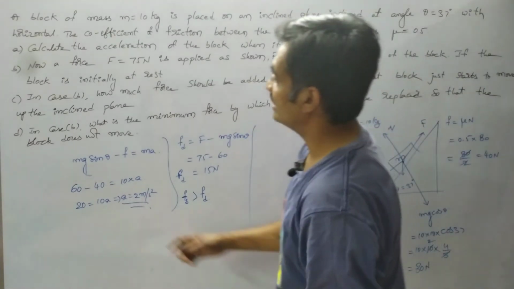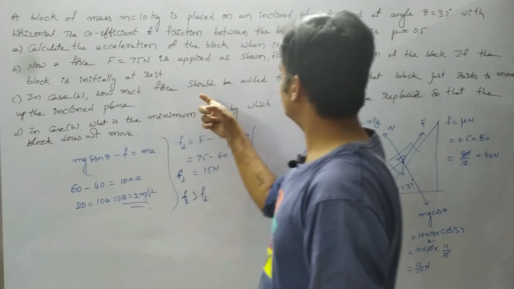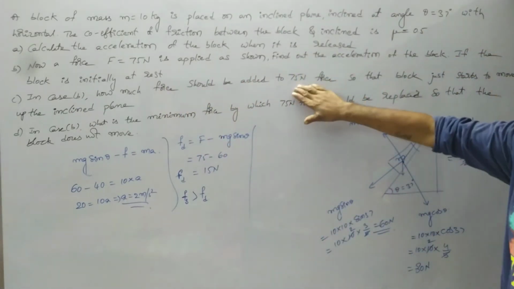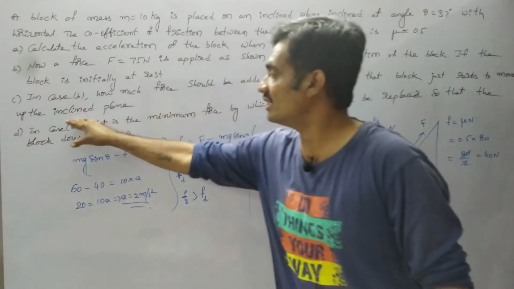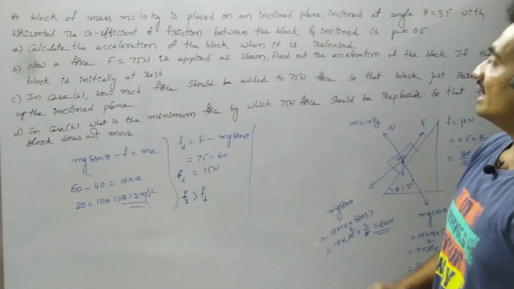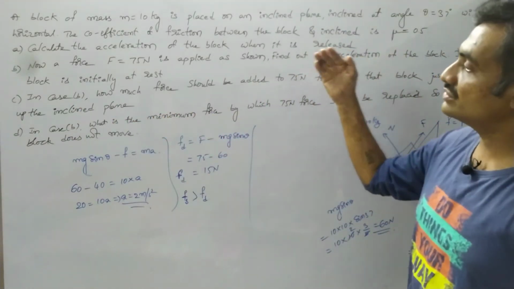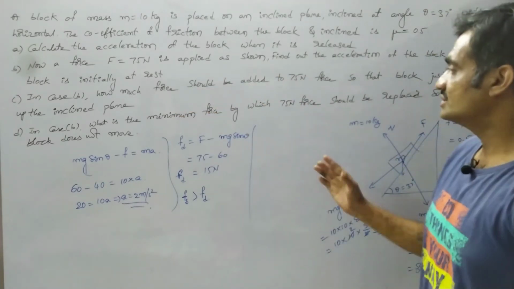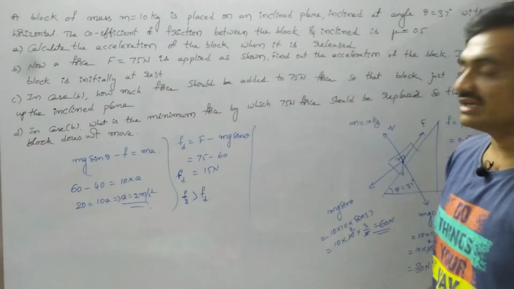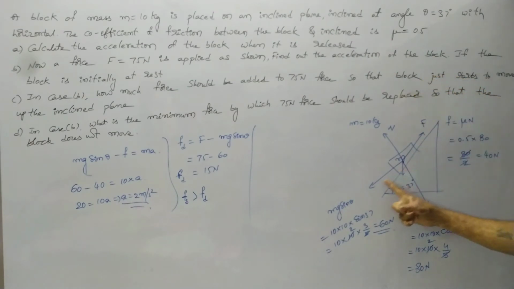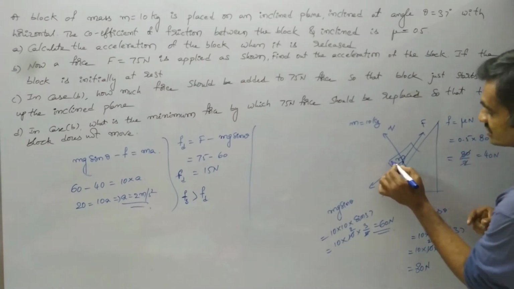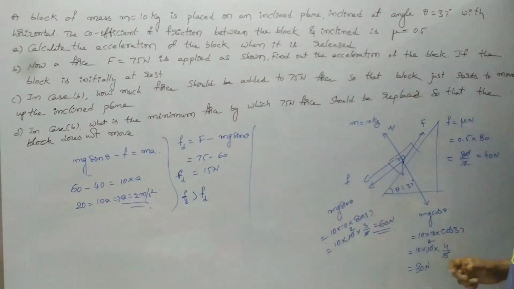And the third point is, in case B, how much force should be applied other than the 75 Newton force so that the block just starts to move up the inclined plane. Observe that the force applied on the block is F, whereas mg sin theta is acting in the downward direction, and the frictional force also acts in the downward direction.